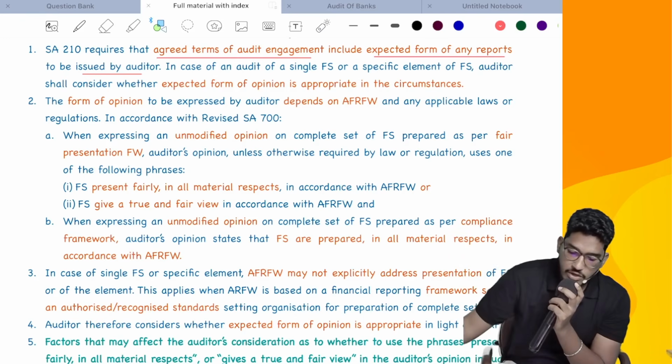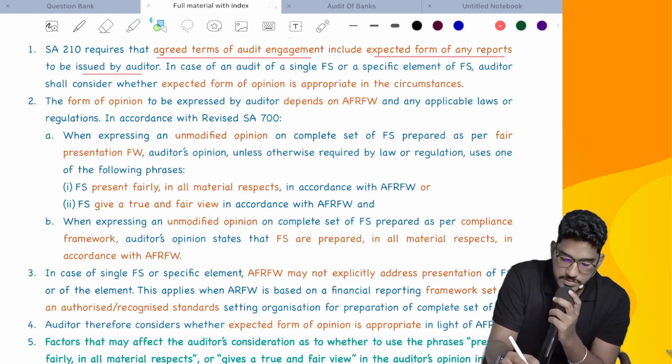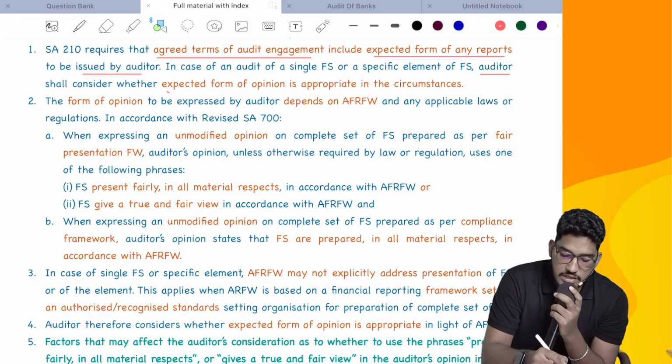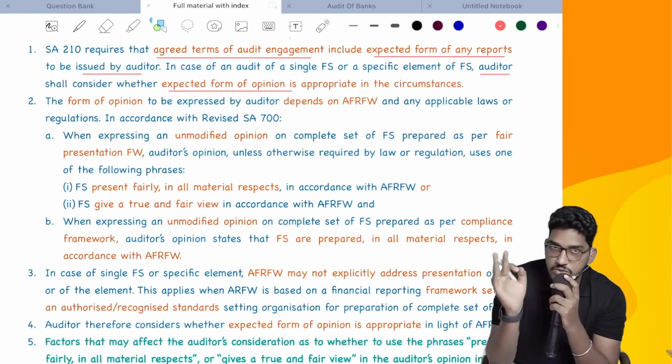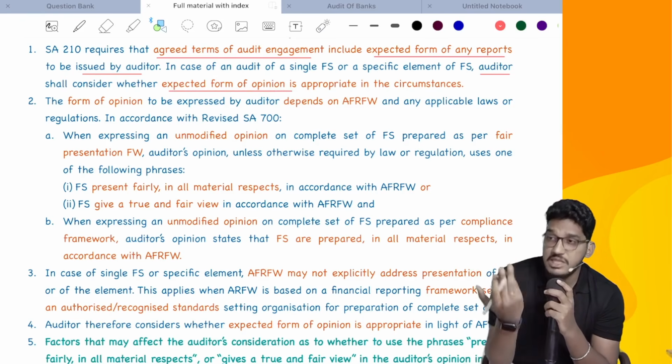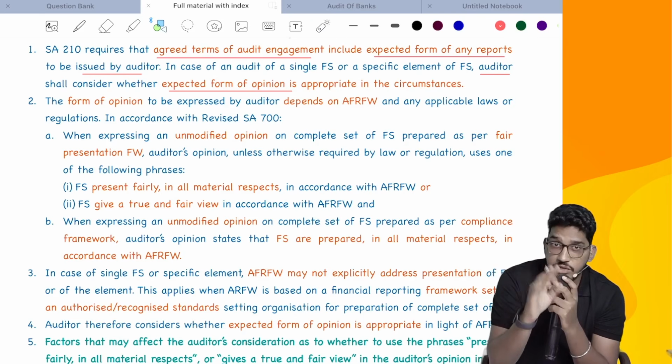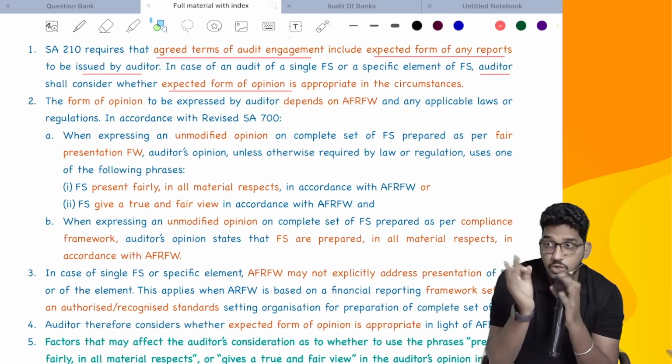In case of an audit of a single financial statement or specific element, the auditor shall consider whether the expected form of opinion is appropriate. So you need to consider if the management is expecting you to comment, that you have to say whether the specific element is giving a true and fair view or not.